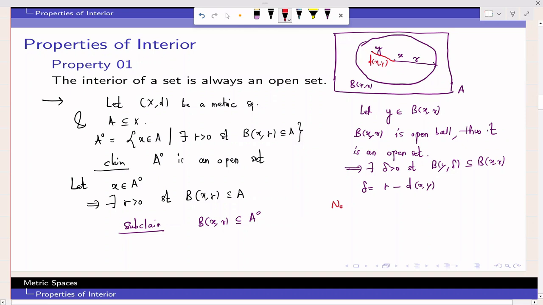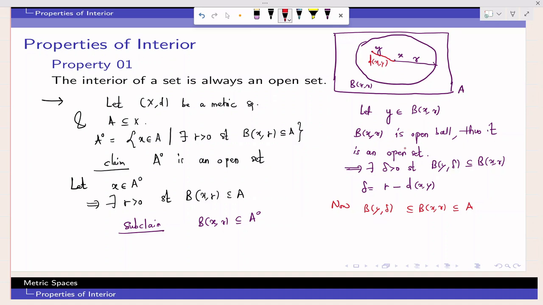Now B(y, delta) is contained in B(x, r), but B(x, r) is contained in A, right? That is given to you. So B(y, delta) is also contained in A. Okay, now I want to show that this belongs to A interior. So this is quite obvious now.